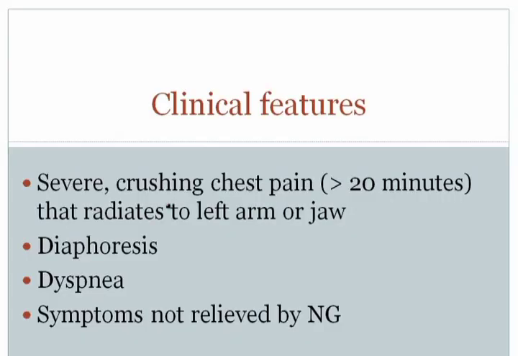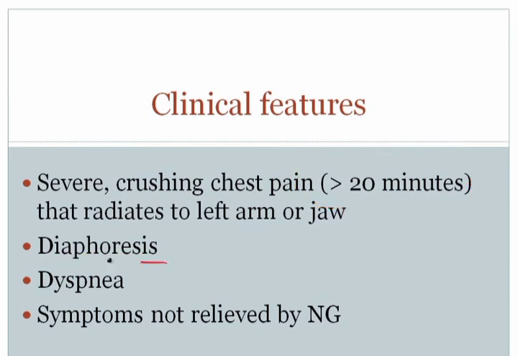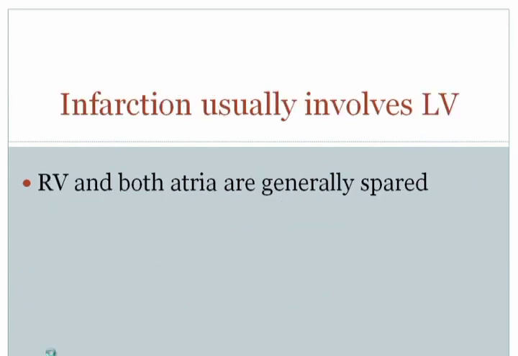Clinically, patients who have myocardial infarction will have severe crushing chest pain that radiates to the left arm or jaw, and this time it's going to last greater than 20 minutes. And again, greater than 20 minutes implies that you've now begun to cause necrosis of the cardiac myocytes. The patients will also have diaphoresis and dyspnea. Dyspnea is due to the fact that the heart's not pumping as well, and so you're going to get pulmonary congestion and edema, which is going to result in dyspnea. And of course, the symptoms would not be relieved by nitroglycerin.